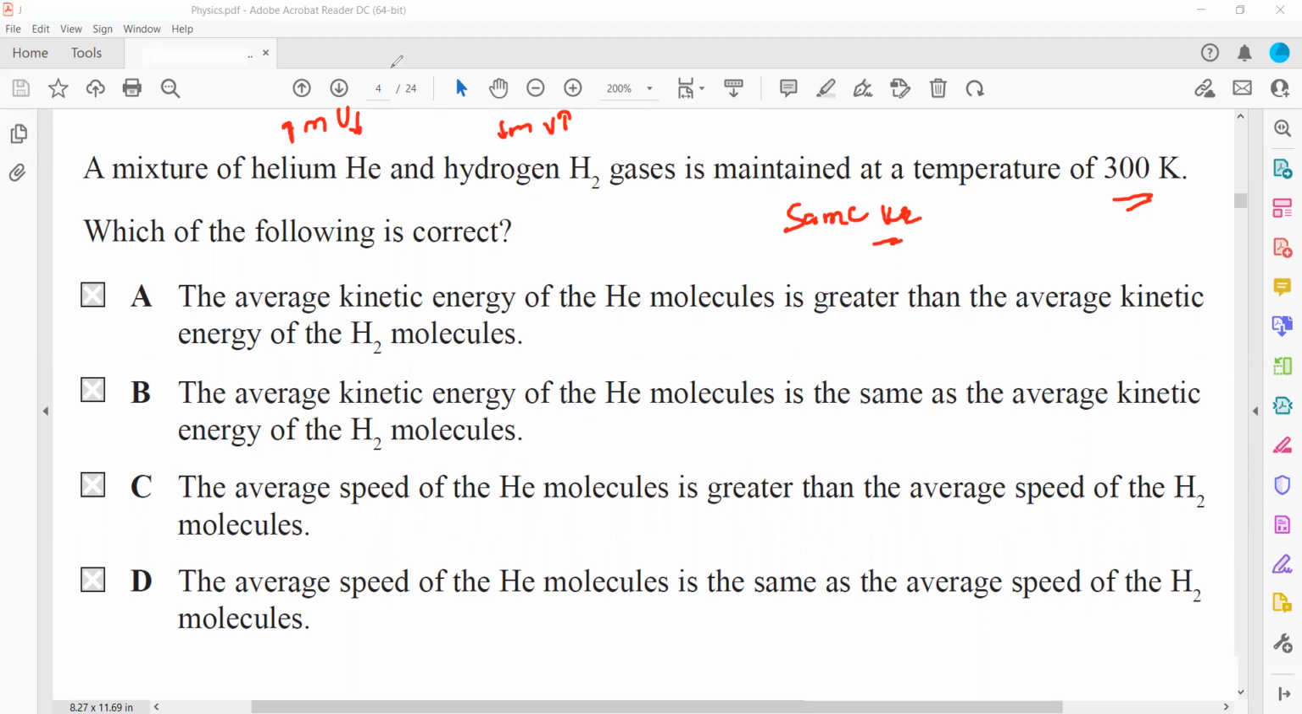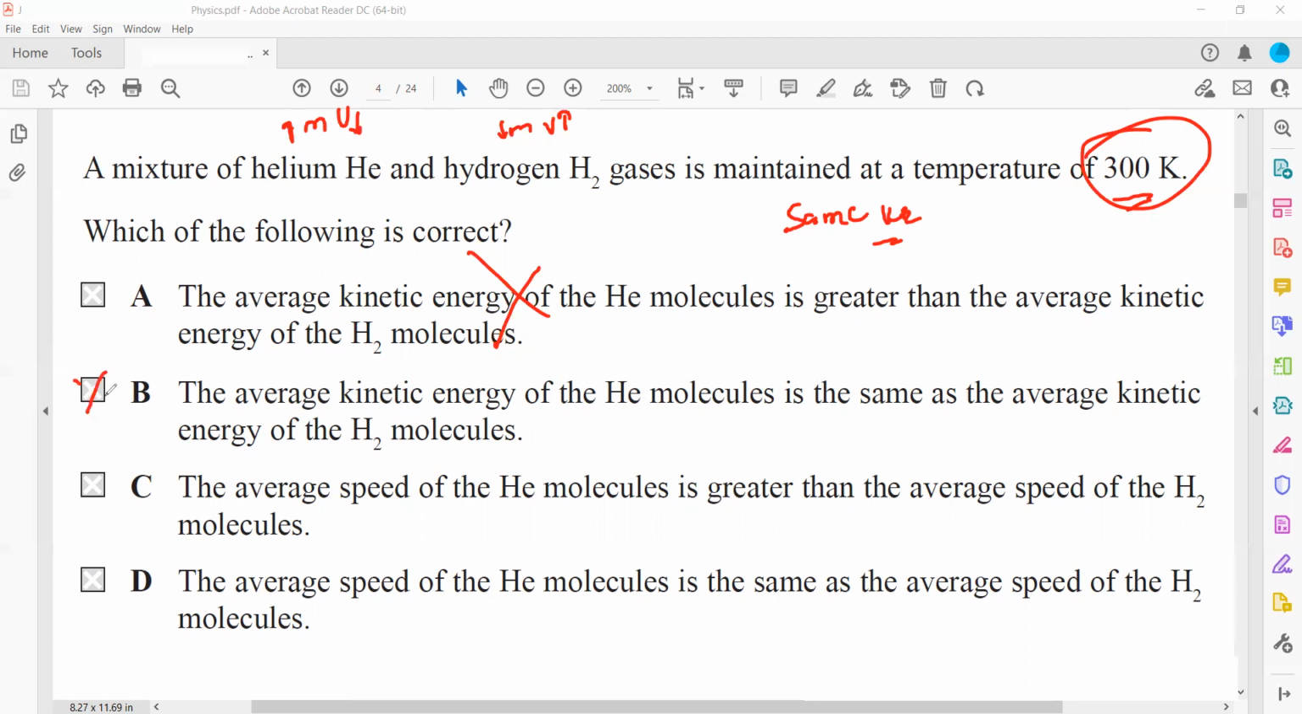So when we check the statements, which of the following is correct? The average kinetic energy of the helium molecule is greater. That is wrong, because they should have the same kinetic energy as they are maintained at a constant temperature of 300 Kelvin. The average kinetic energy of helium molecule is the same as the average kinetic energy of hydrogen molecule. That is true.